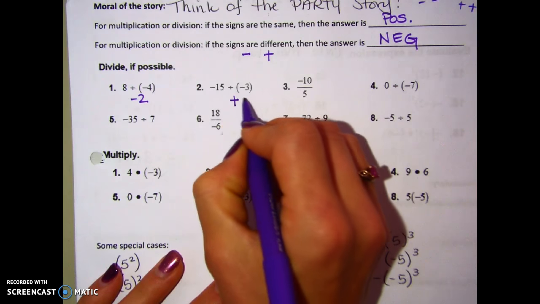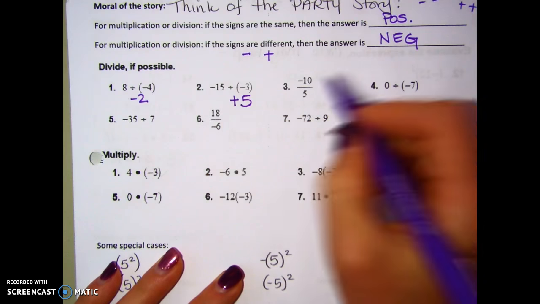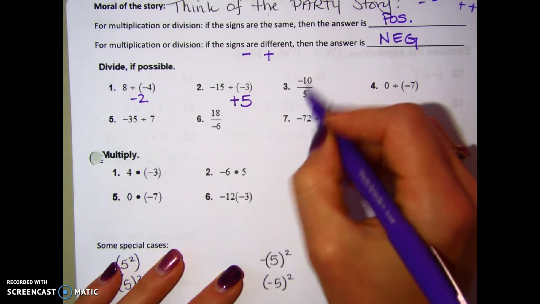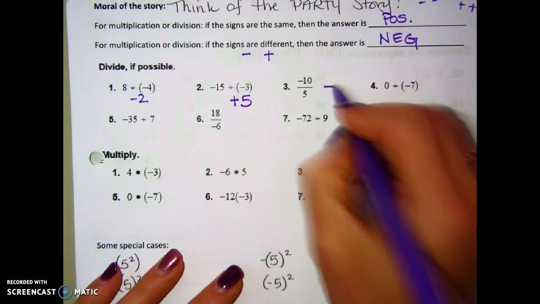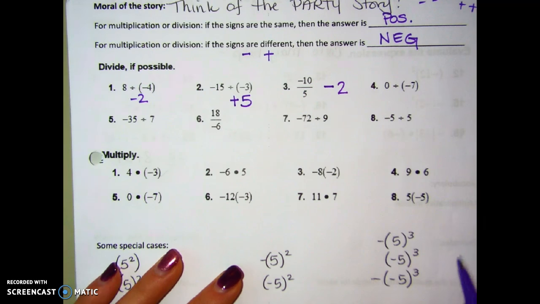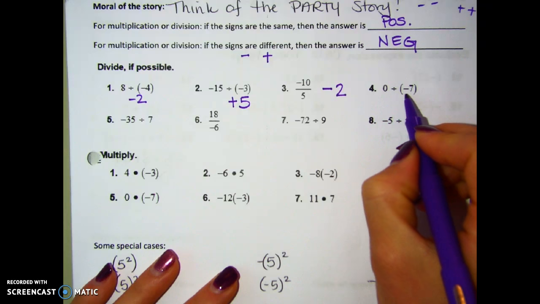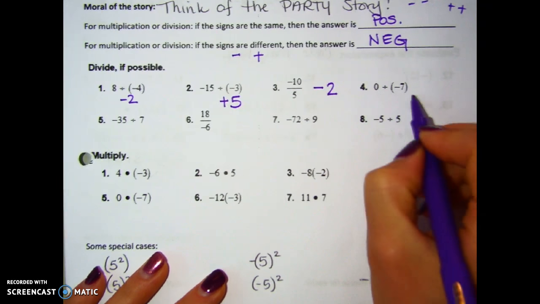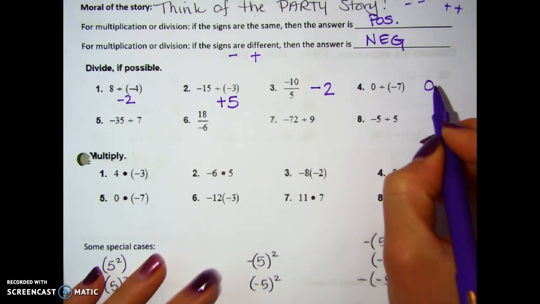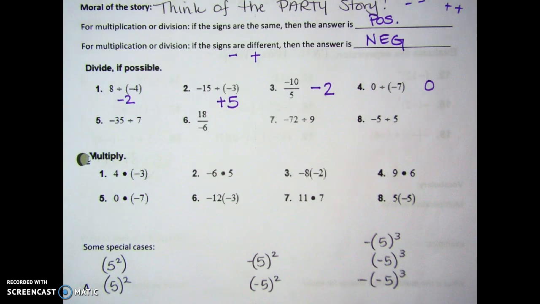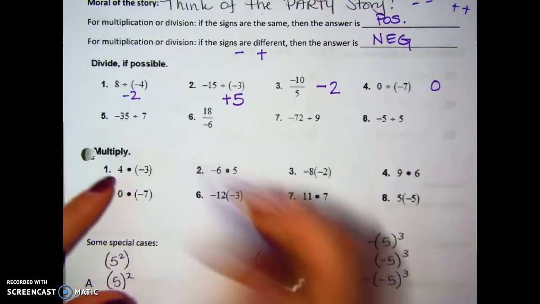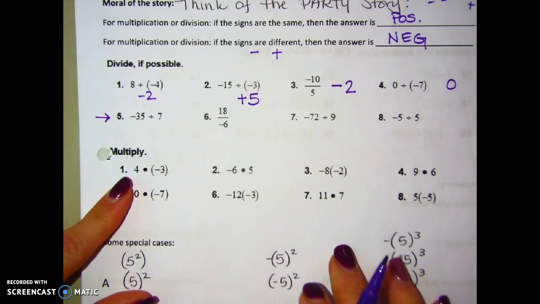And 15 divided by 3 is 5. Negative 10 divided by 5, I've got one of each. The signs are different, so my answer is negative, negative 2. And 0 divided by negative 7. Well, 0 divided by anything is just 0, and 0 can't be positive or negative, so we just say it's 0. Okay, pause, and you can do this row right here.